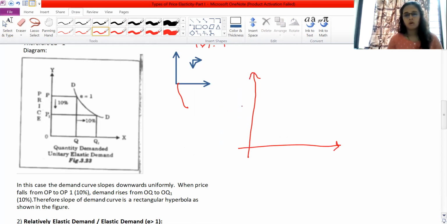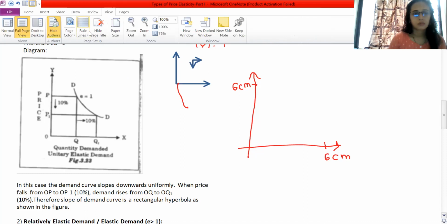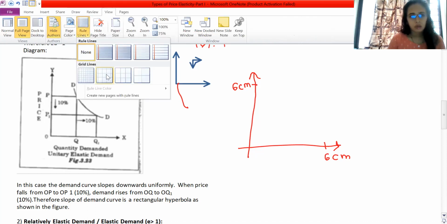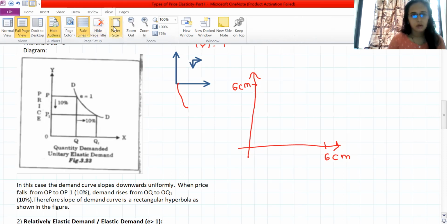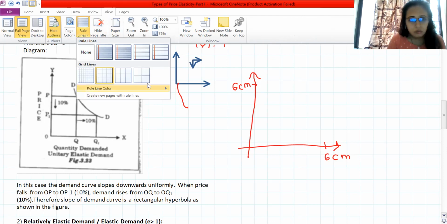Say take this as 6 centimeter, this distance, and here also 6 centimeter. In the exam we don't need to write 6 centimeter and 3 centimeter, but I will take this as the scale. I will use rule lines so that you can easily see them.